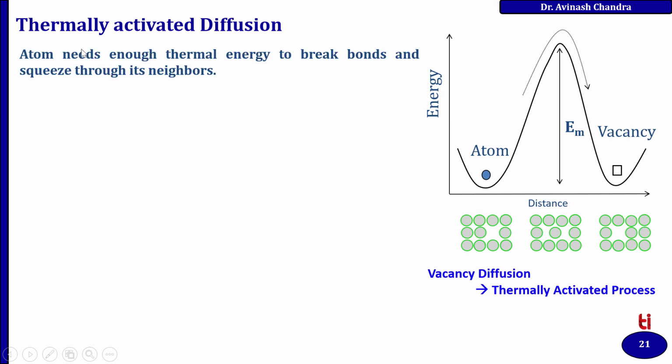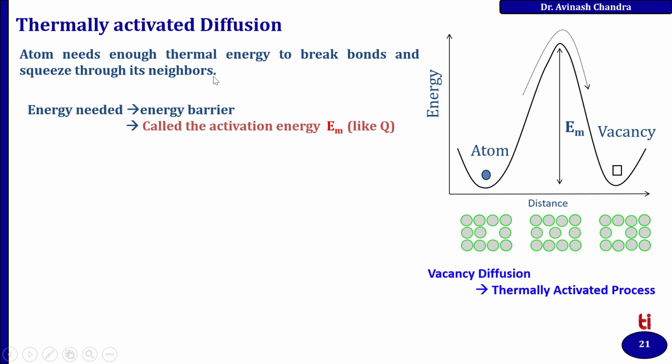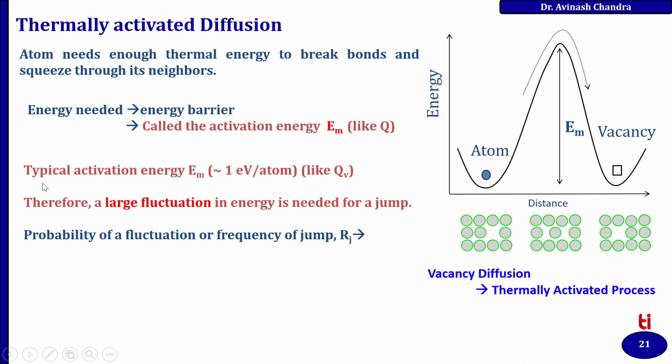In that case, the atom needs enough thermal energy to break bonds and squeeze through its neighbors. The energy needed is considered as an energy barrier, and it is also called the activation energy, Q. The typical activation energy is almost equal to 1 electron volt. Therefore, a large fluctuation energy is needed for a jump.